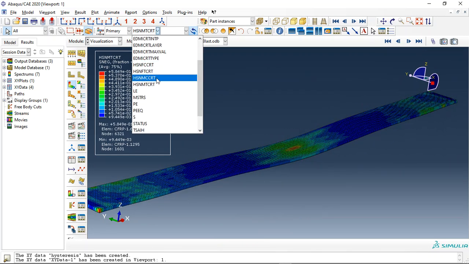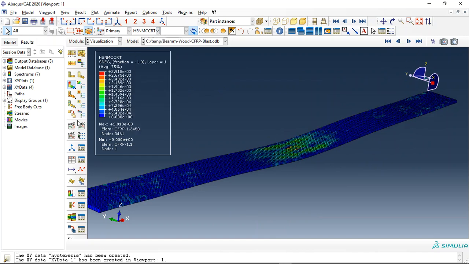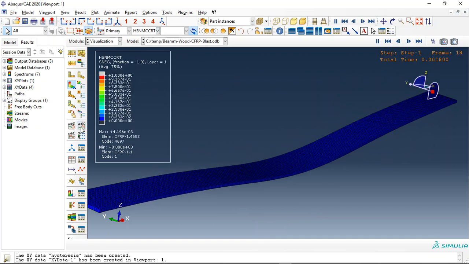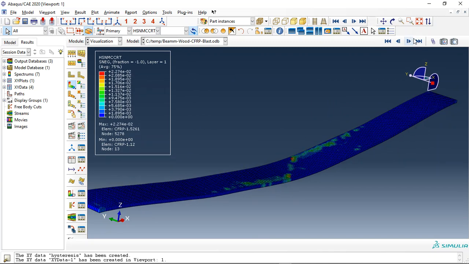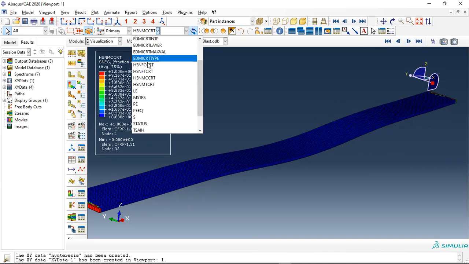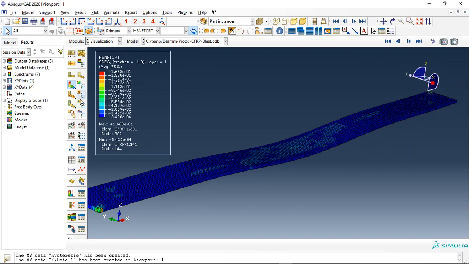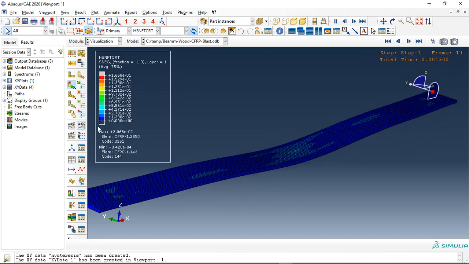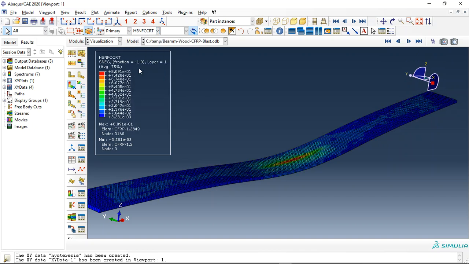The tension damage for the matrix. Compression damage for the matrix and tension damage.